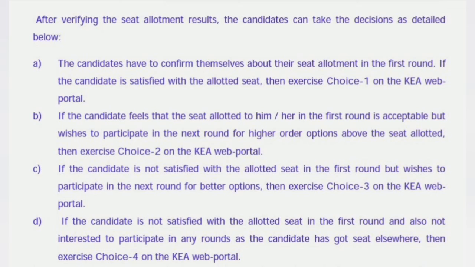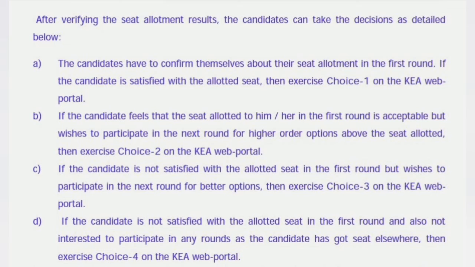Once a student gets the allotment, they have 4 choices. You see here A, B, C, D. I will explain these 4 choices throughout this video in complete detail, so you don't miss any part of it. The first choice is the simplest one: I am happy, I will take the seat.